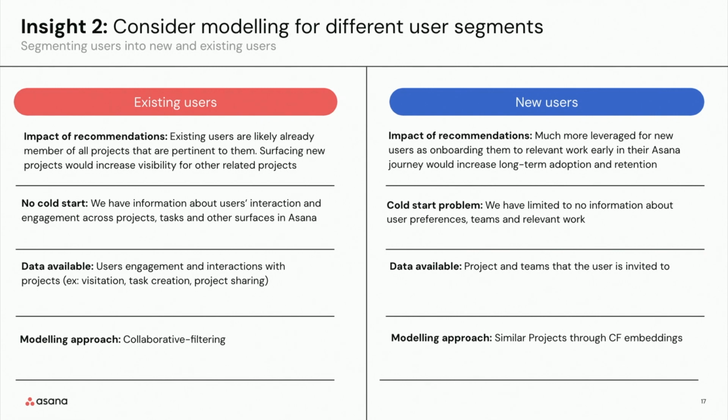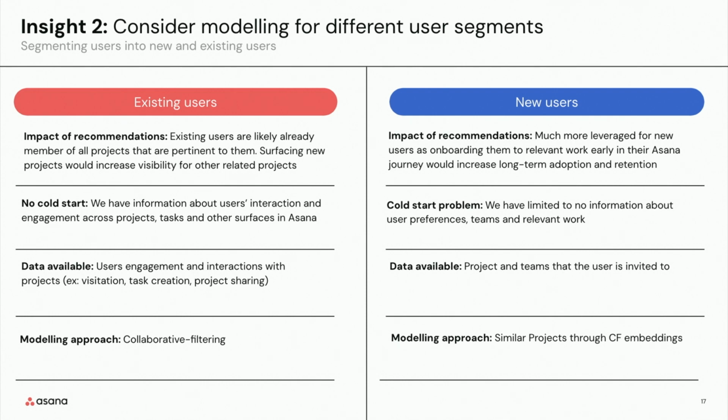The second thing that we learned along the way was the importance of building for different segments of users. One of the key segments that we analyzed in our data was how long a user has been using Asana. We'll call it user age, not the demographic user age, but essentially the user's age on Asana. We learned through our data analysis that new and existing users behave very differently to recommendations.